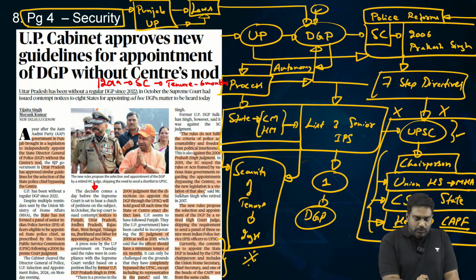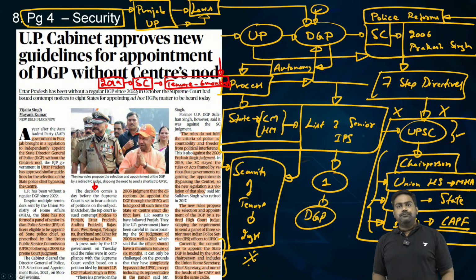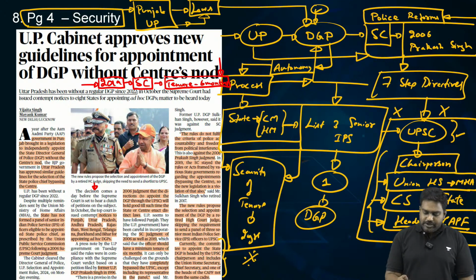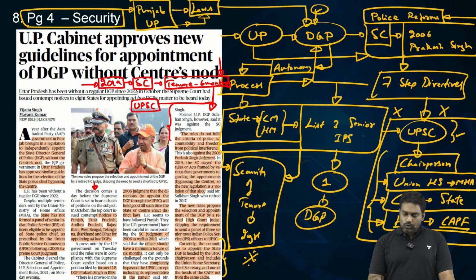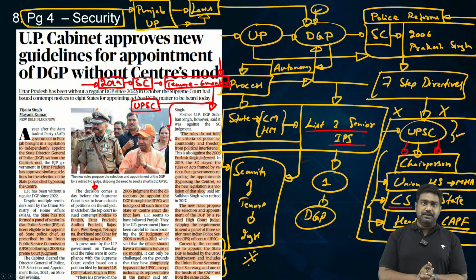From the earlier 2 years tenure, which was guaranteed under the Prakash Singh judgment, in 2019, the Supreme Court had brought down the security of tenure to 6 months. But still, UPSC was playing a role in the appointment. There would be a UPSC-led committee which would look at the 3 senior names suggested by the state government. And the UPSC chairperson, by looking at the track record, with the Union Home Secretary, Chief Secretary of the state and one head of CAPF, would decide who would become the DGP.